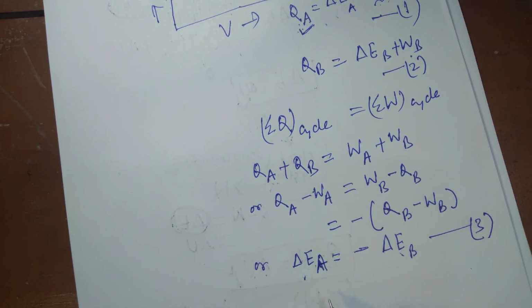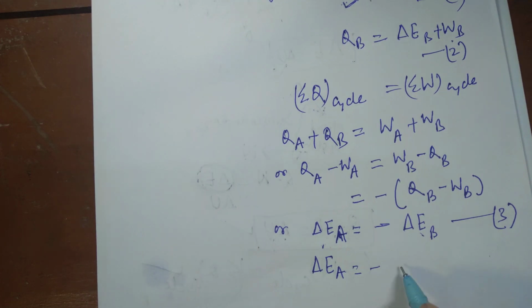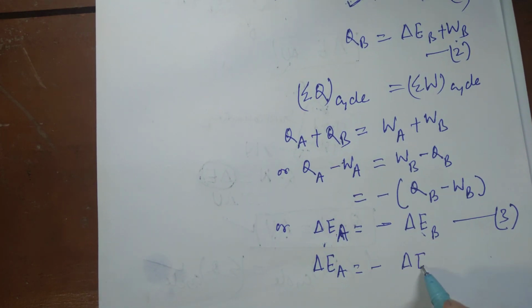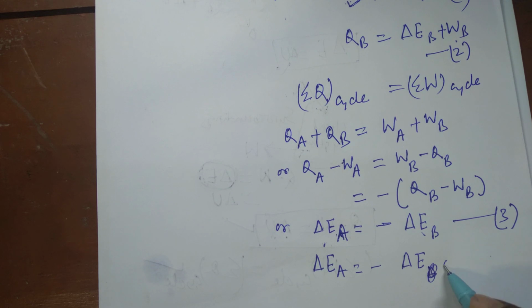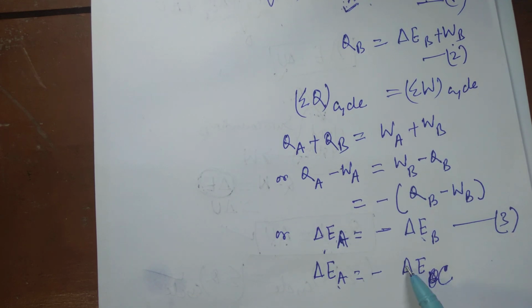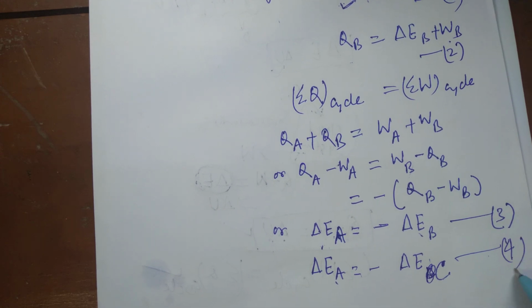Then similarly we can prove that delta EA is equal to minus delta EC. By forgetting the process B and considering that A and C constitute a cycle, writing in this same manner, we can prove that delta EA is equal to minus delta EC.